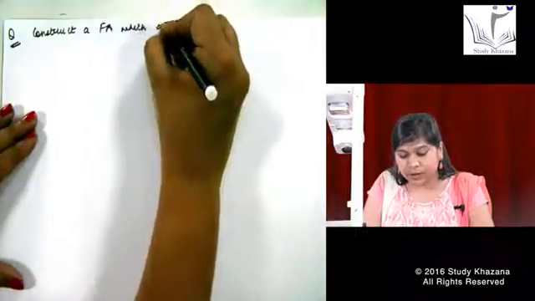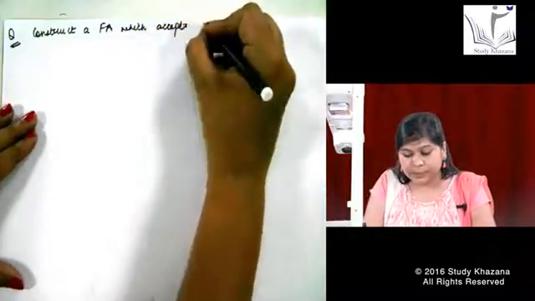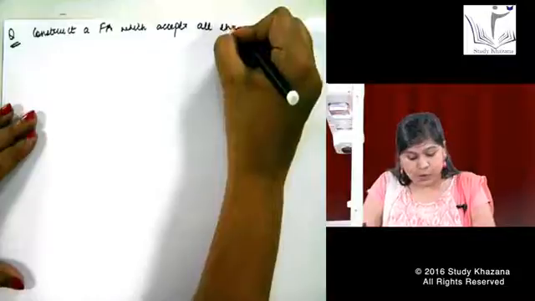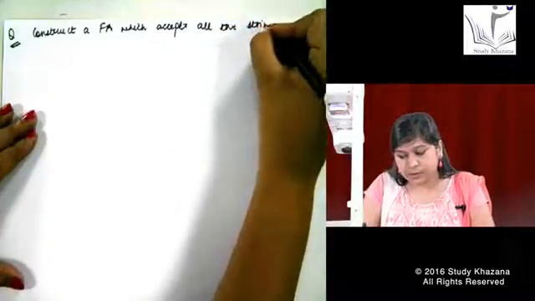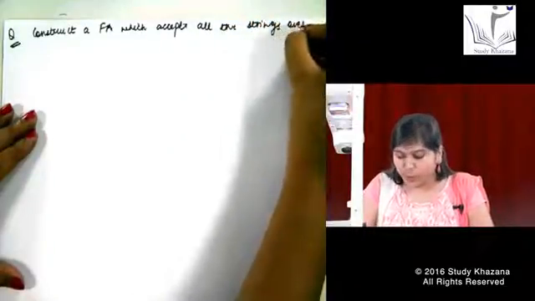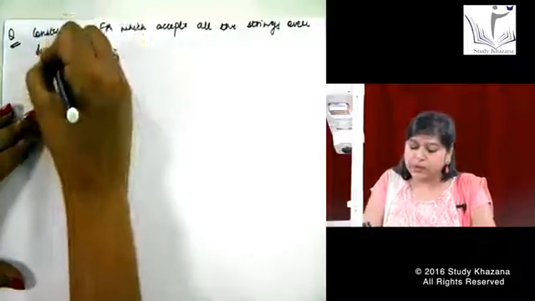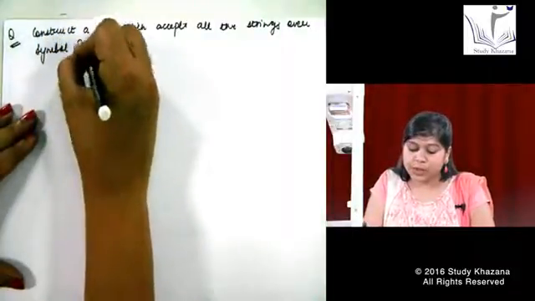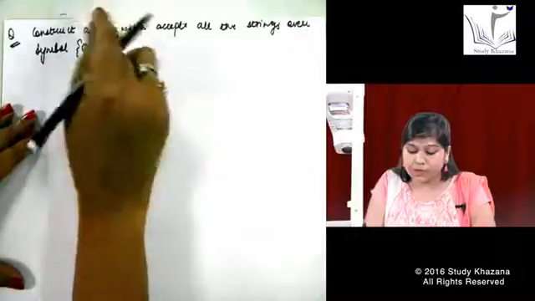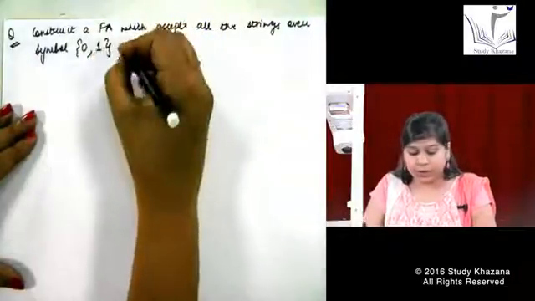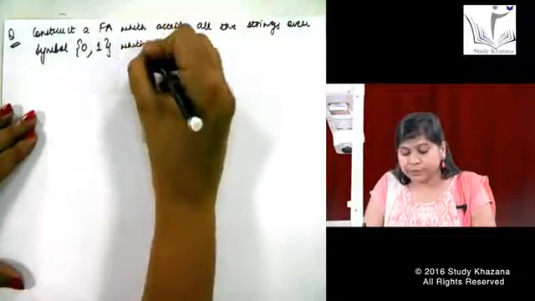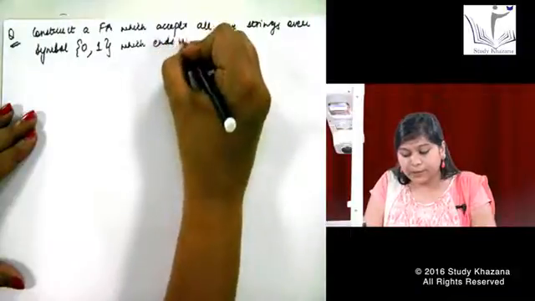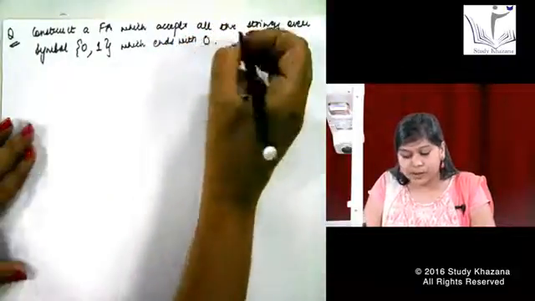Construct a finite automata which accepts all the strings over the symbols 0 and 1. The language comes like this only. That means you have to make a string based on only these two inputs and which ends with 0.